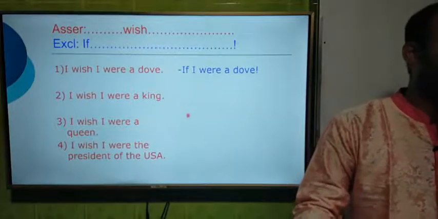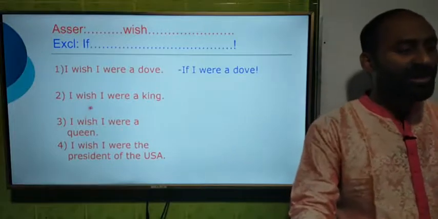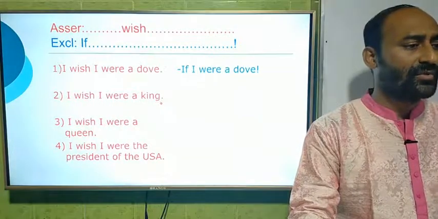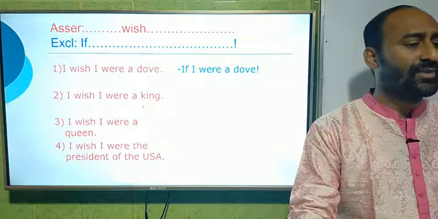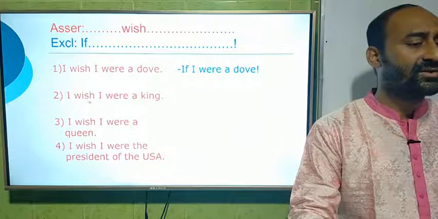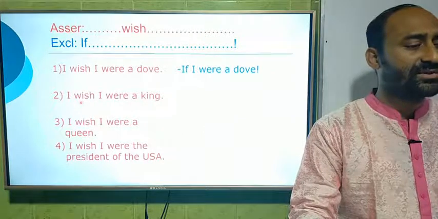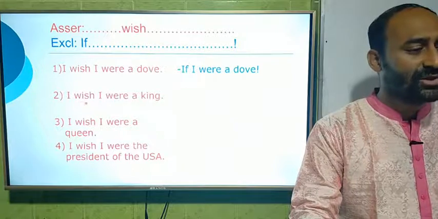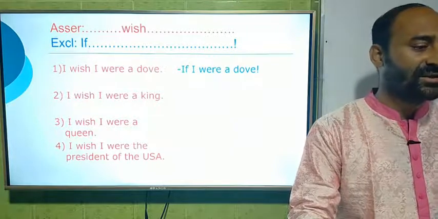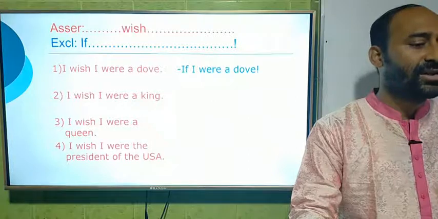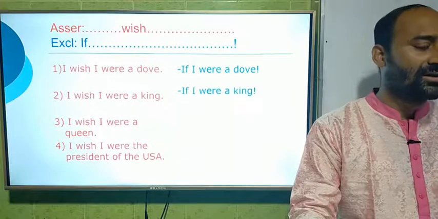Now dear students, the second one, I wish I were a king. Here again the sentence starts with wish. That means the sentence is with wish. We have to use if to make it exclamatory. So like the first one, we have to write down the answer of the second one: if I were a king. That means here again 2 subjects, we have to omit one subject. If I were a king, then exclamatory sign. This is the answer of the second question.